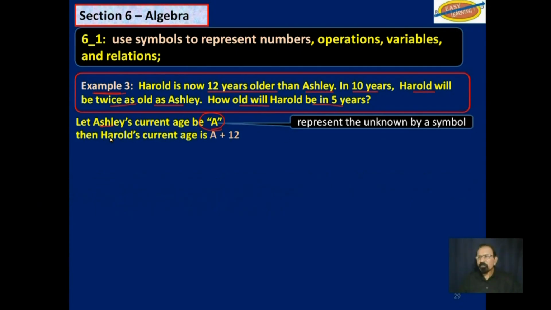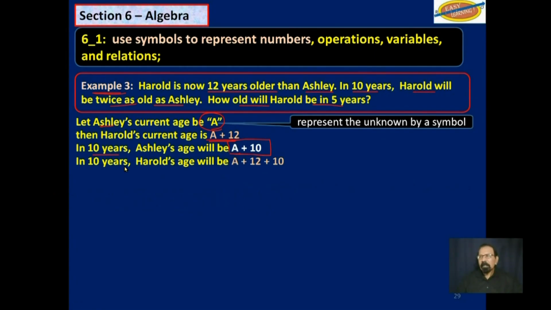Then Harold's current age, since he is 12 years older than Ashley, is A plus 12. In 10 years, Ashley's age will be A plus 10, because she is currently A. And Harold's age will be whatever he is right now, A plus 12 plus 10.